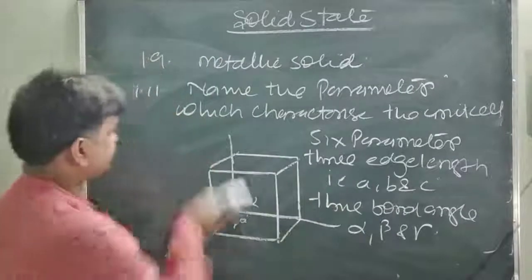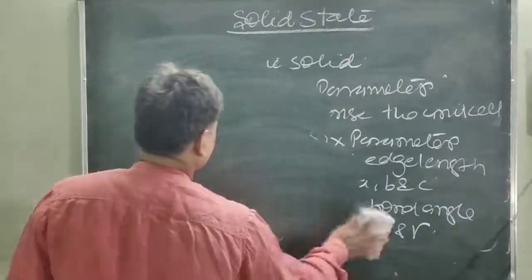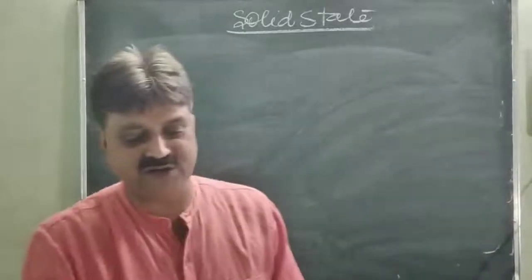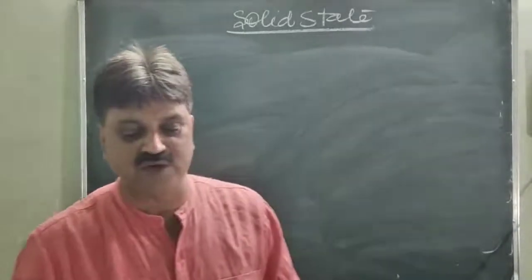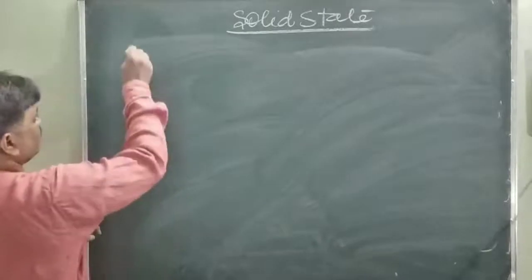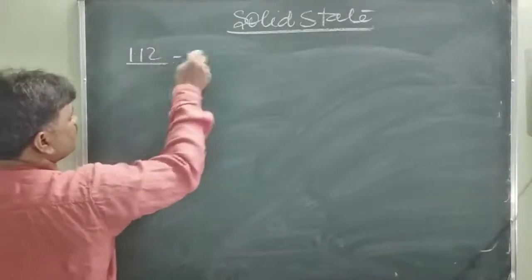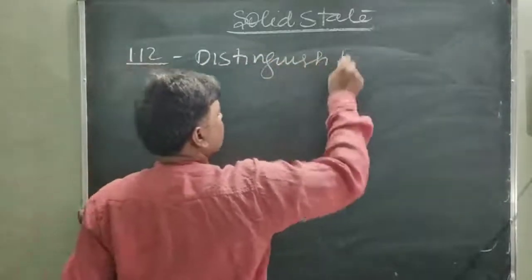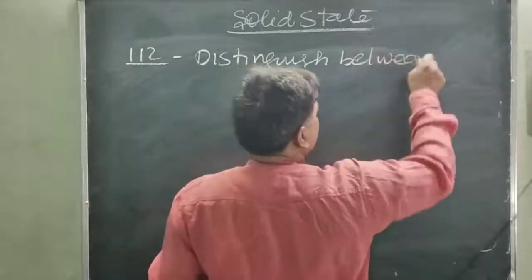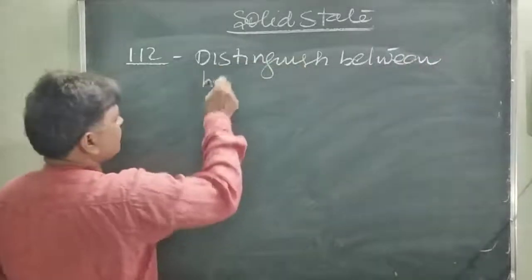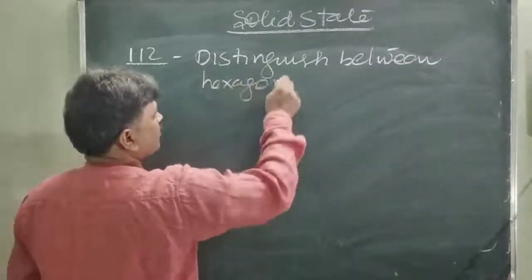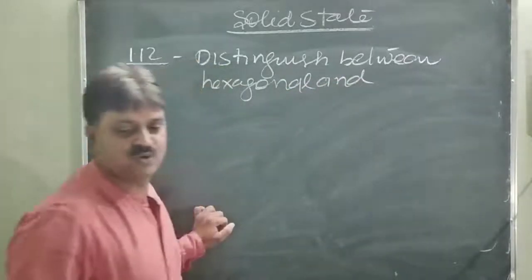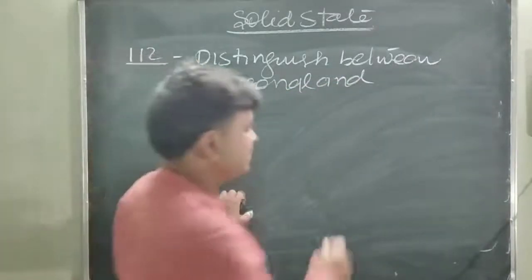Next question is 1.12. Distinguish between hexagonal and monoclinic unit cells.